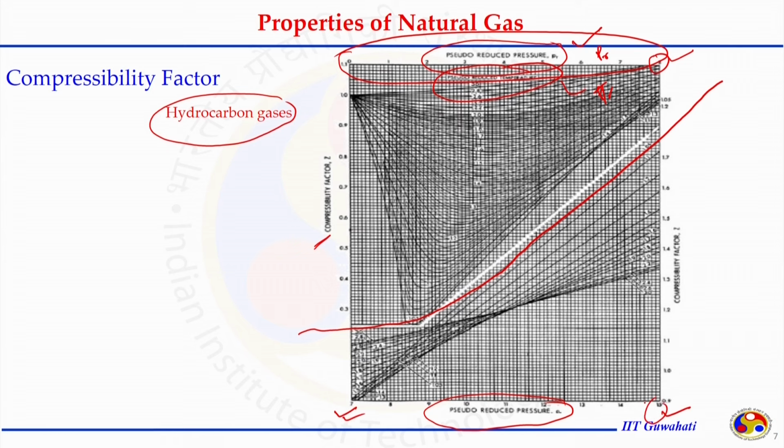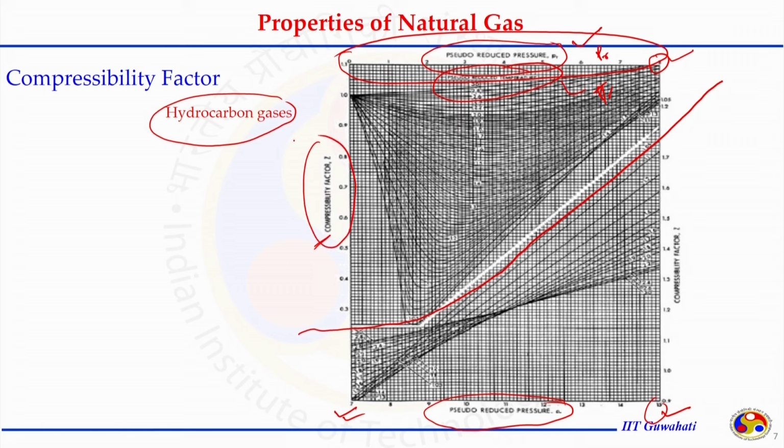And at a particular reduced temperature of a mixture, remember these are the pseudo reduced pressure or pseudo reduced temperature, meaning these are the mixture properties, that is why the word pseudo has been used. And pseudo reduced means pressure divided by critical pressure or temperature divided by critical temperature. So, to read this chart, first we need to know the pseudo critical temperature and pseudo critical pressure values of the natural gas. If we know those things, with the help of this complex chart, we can read the compressibility factor.